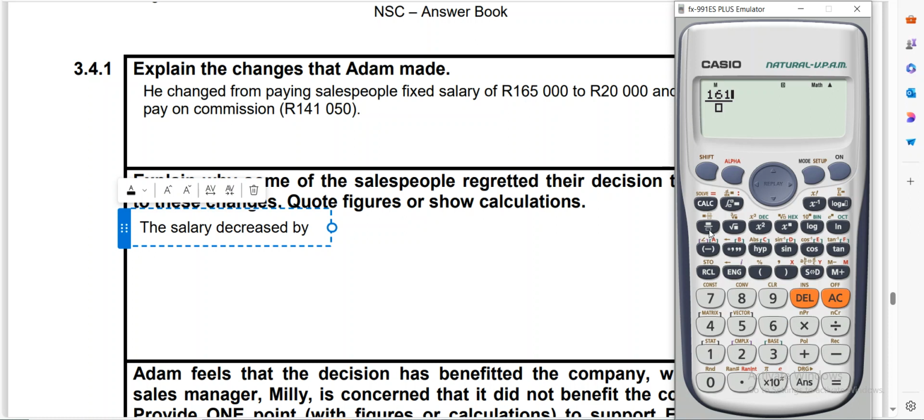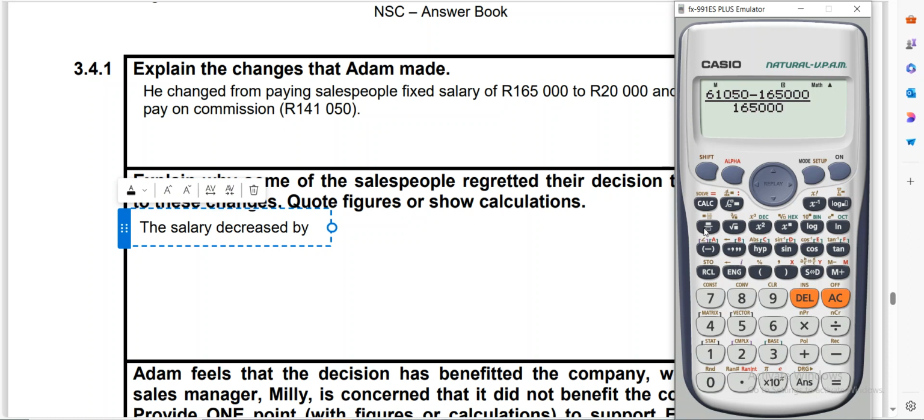What was that total? I forgot what was the answer that we got. Okay, so let's see, 161,050 minus 165,000 over 165,000.